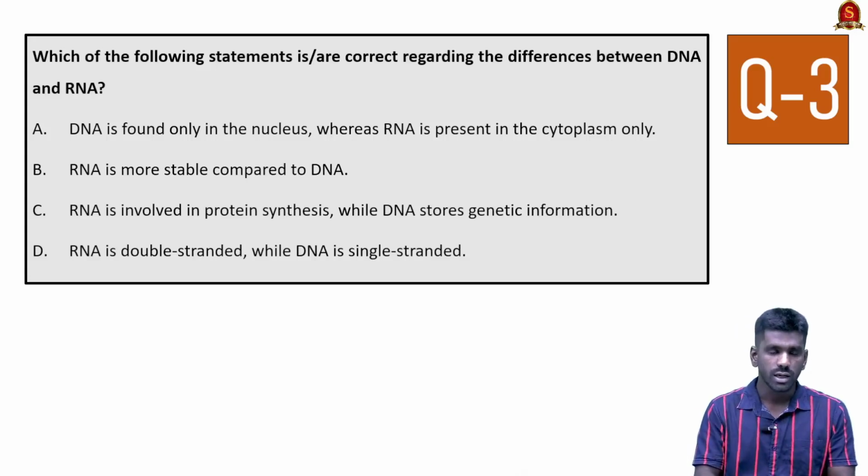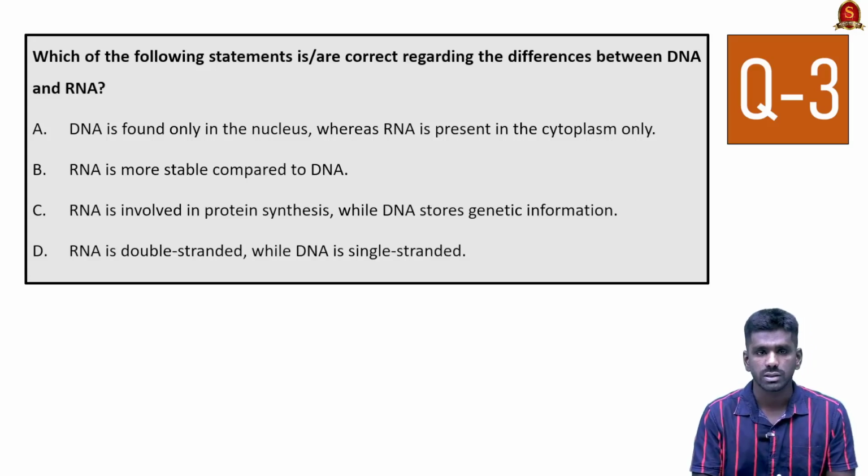Now look at the third statement. RNA is involved in protein synthesis while DNA stores genetic information. Yes, this is correct. The function of RNA is protein synthesis and the main function of DNA is storage of genetic information. The fourth statement is incorrect.